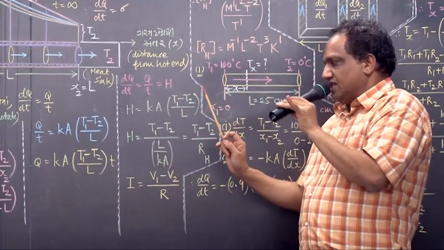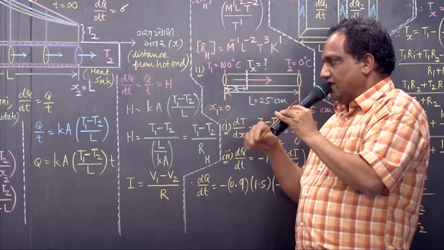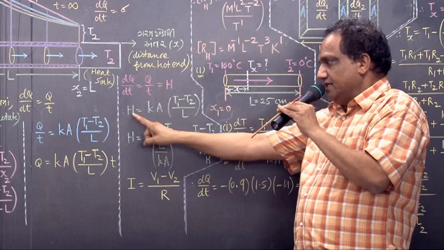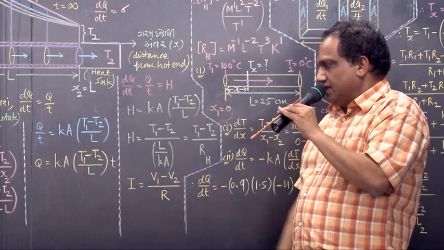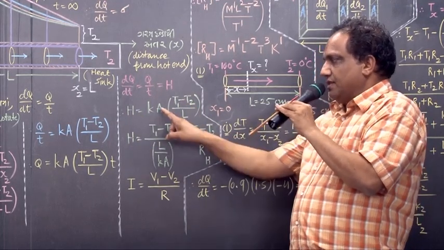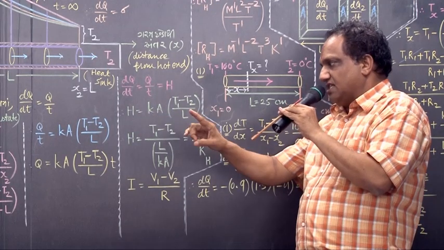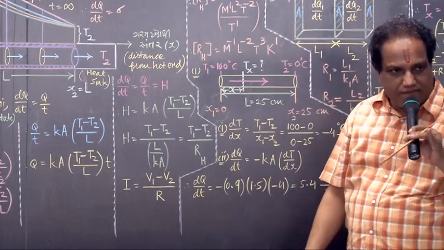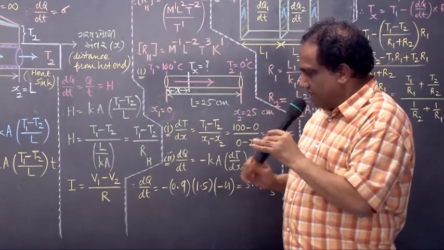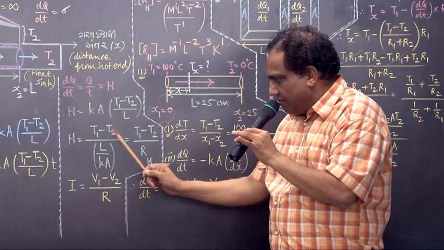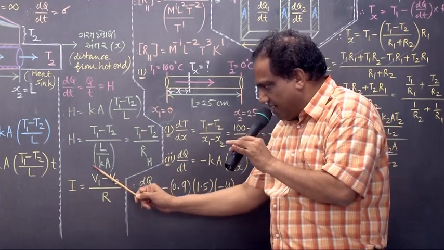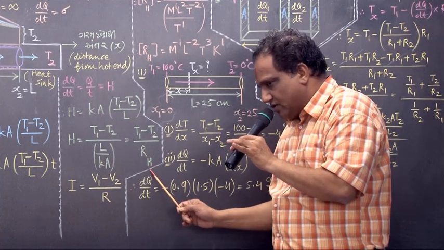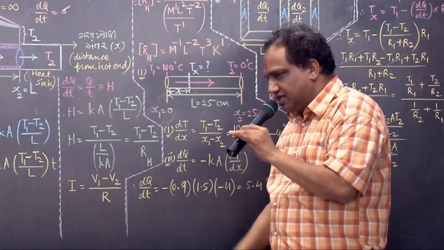Transfer this K into A in the denominator. H as it is, T1 minus T2 as it is, L as it is. This term from the numerator I just transfer into denominator. Can I do that? Correct. And now tell me, this T1 minus T2 as it is, and this bracketed term I just replace by another symbol RH. I mean to say, heat resistance.